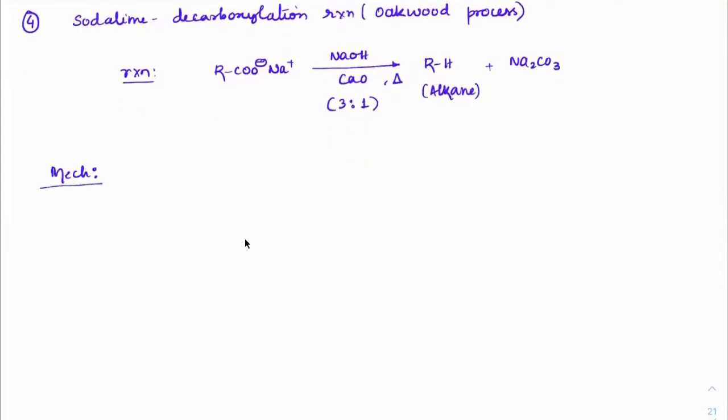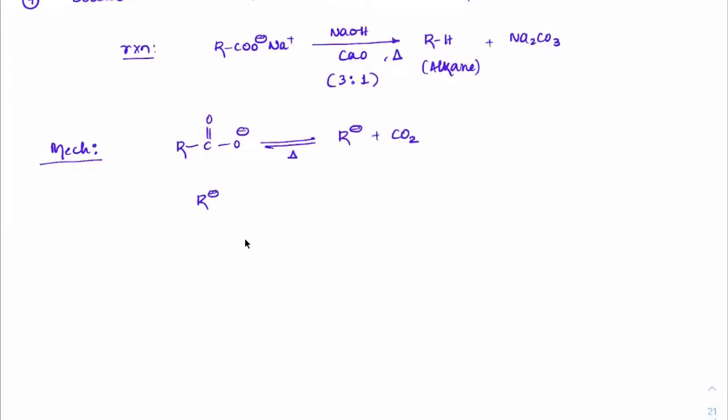Let's see how the mechanism is driven. If I take R-C double bond O, O minus, this is a salt. Salt on heating, correct? In case there is any RCOOH also, in the presence of NaOH, first it will become a salt, and the salt on heating will make a carbanion and release carbon dioxide. The carbanion which is forming will absorb water to get RH, because you are taking an aqueous NaOH, it would have some water content in it, so we will get RH.